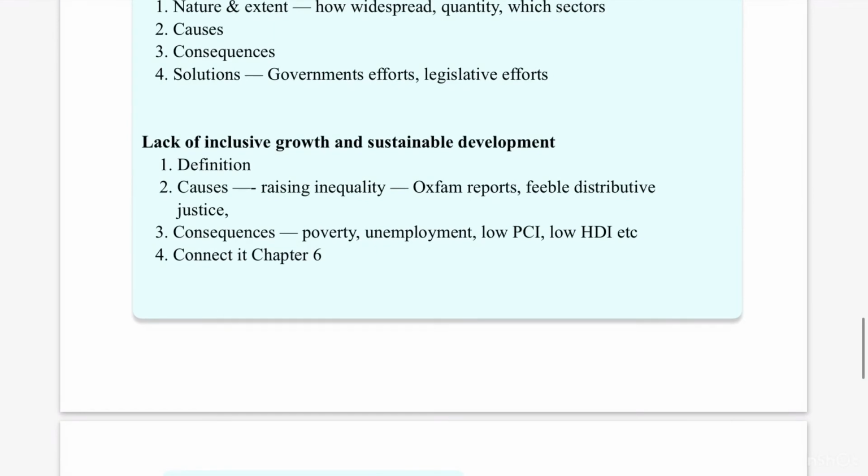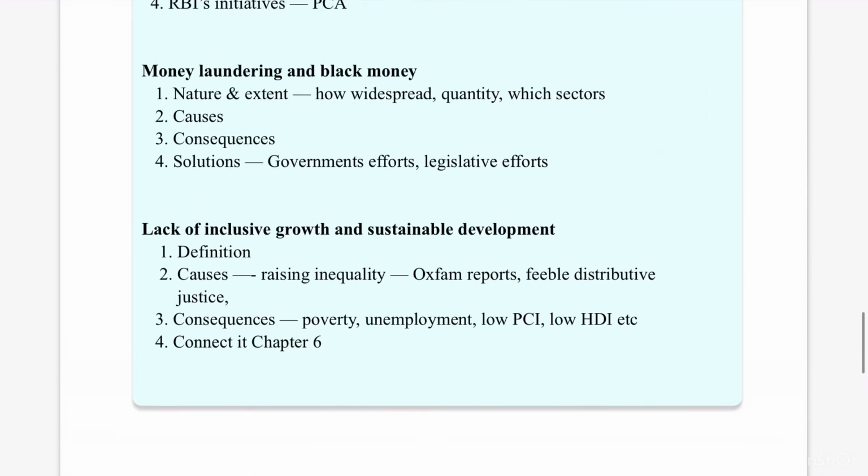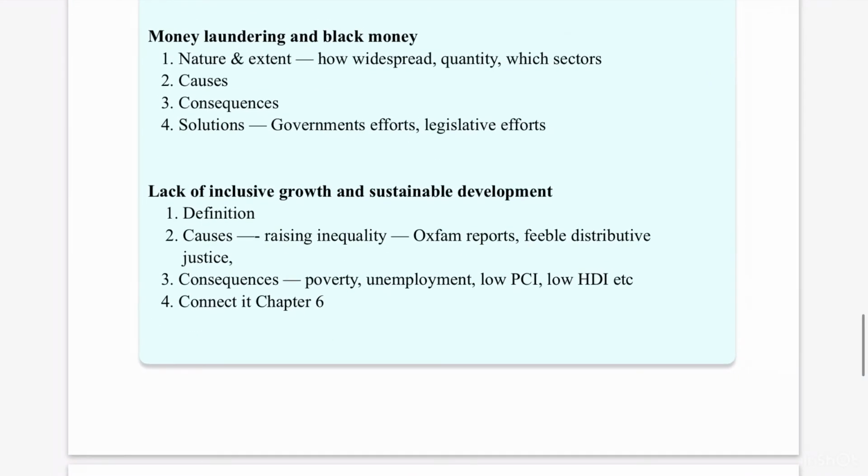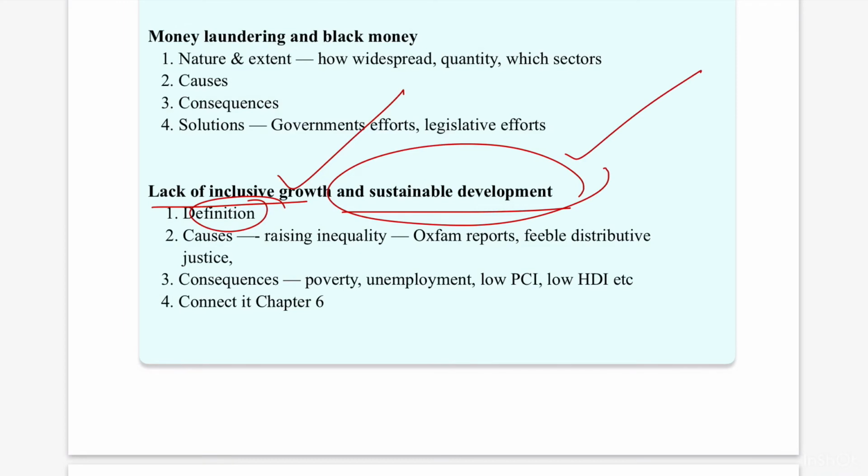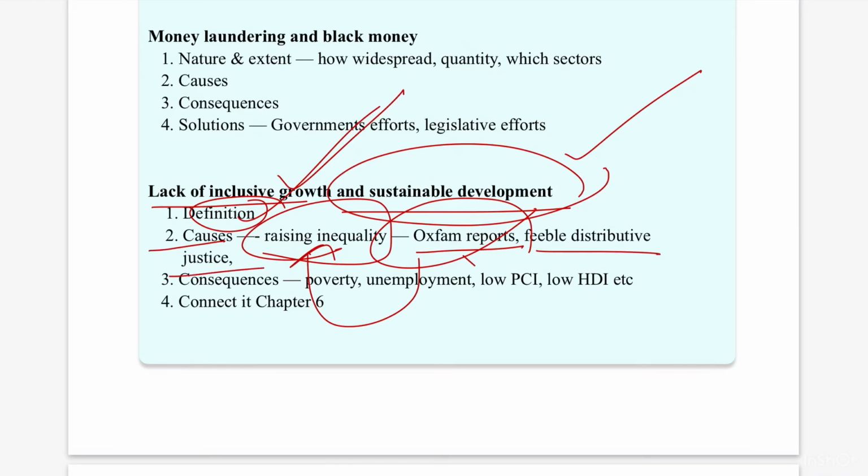And one more issue as far as chapter 1 is concerned: lack of inclusive growth and sustainable development. What is the definition of inclusive growth? What is the definition of sustainable development? What are the causes for rising inequality? If you observe, there is a recent Oxfam report which mentions that in India after the pandemic there are rising inequalities. And what are the reasons for feeble distributive justice in India, and what are the consequences of this lack of inclusive growth and sustainable development?